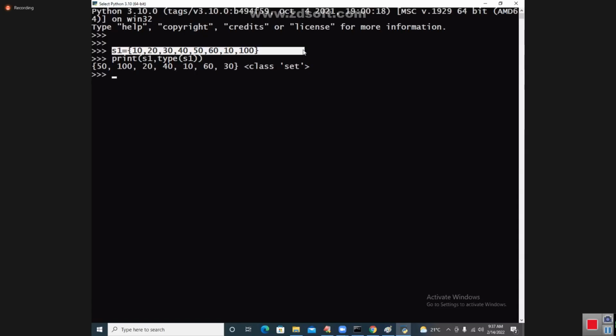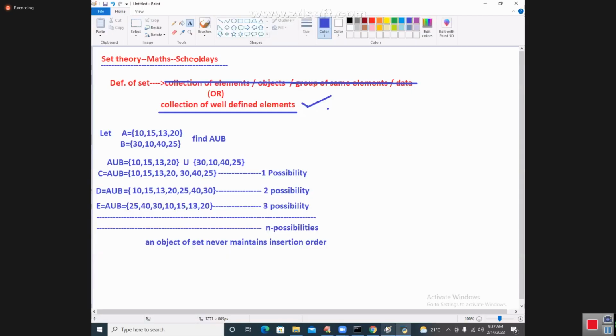A set never maintains insertion order because it can display any one of its possibilities. Immutability and mutability are in no way related here. I told you, why are you going for irrelevant things?